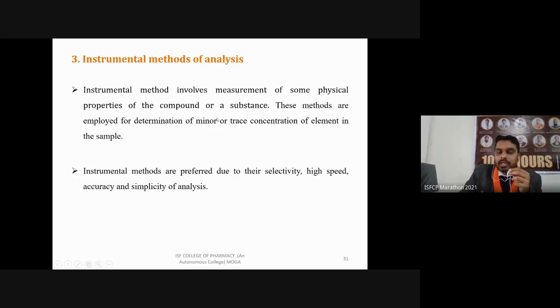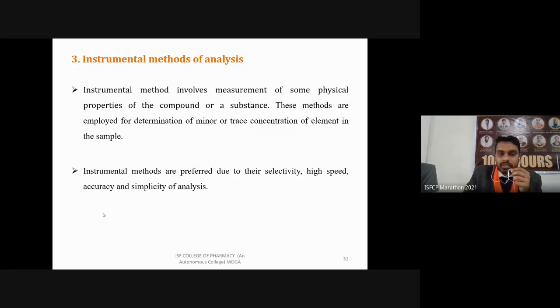analytes. So instrumental methods are preferred due to their selectivity, because they can selectively determine particular ions based on the methods used. Then there is high speed, because they can quickly determine any ions. Then accuracy, these methods are highly accurate in comparison to volumetric and then electrometric methods. Then they are simple to use because they are user based, some graphics we are using, so it is easy to use using some softwares.